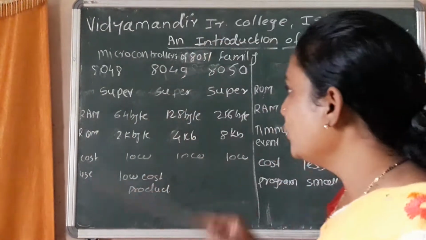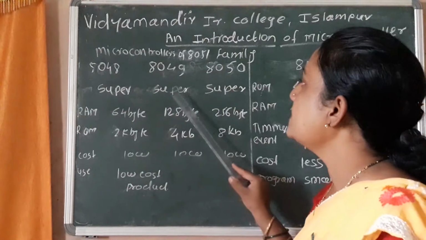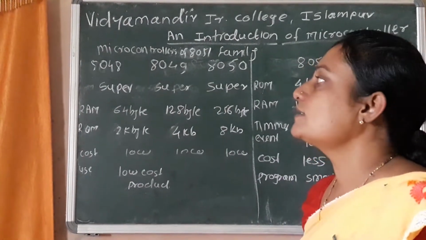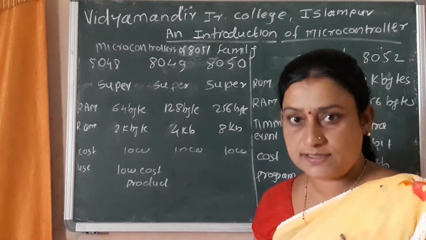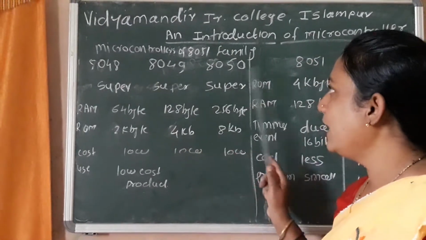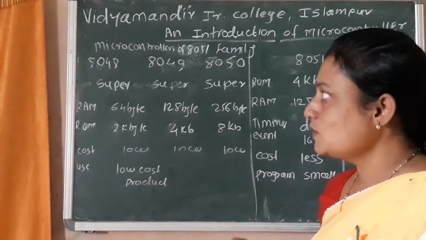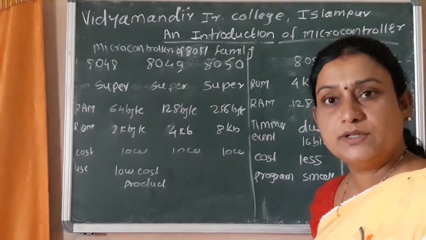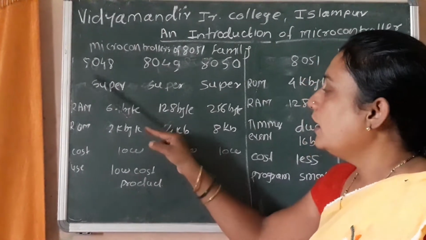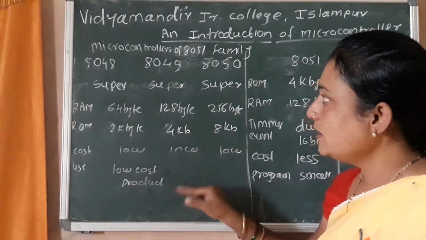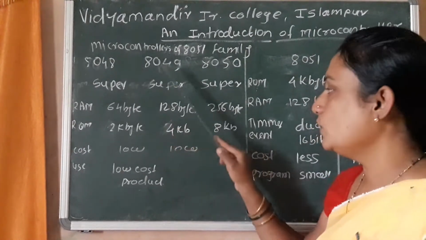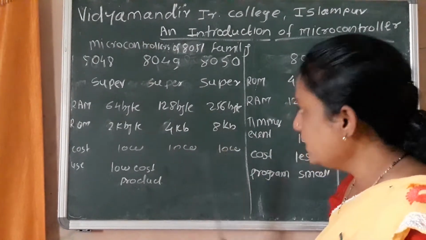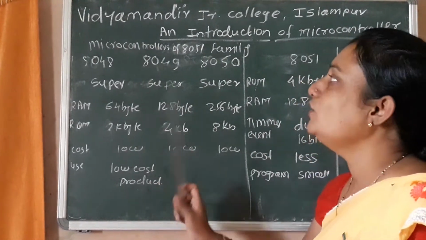All these microcontroller architectures are superscalar architectures. In a board examination, you may be asked to give some specific properties of the 8048, 49 and 50. In that question you can write 3 or 4 points: the architecture, next RAM, ROM, cost and use. I teach this according to a comparison.